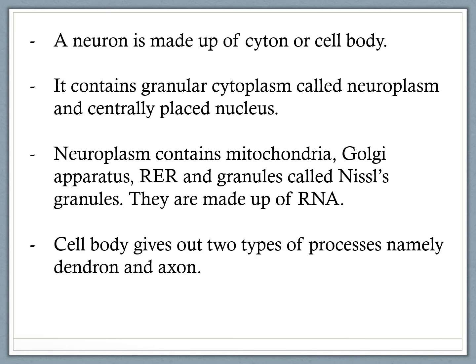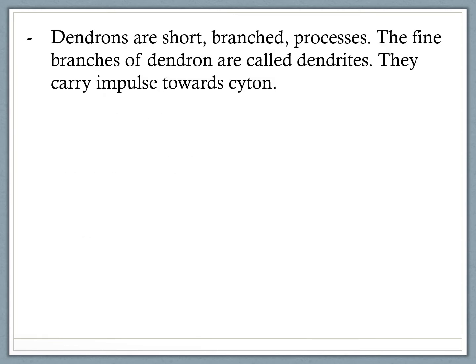Cell body gives out two types of processes, namely dendron and axon. Dendrons are short branched processes. The fine branches of dendron are called dendrites. Dendrites carry impulse towards the cyton.